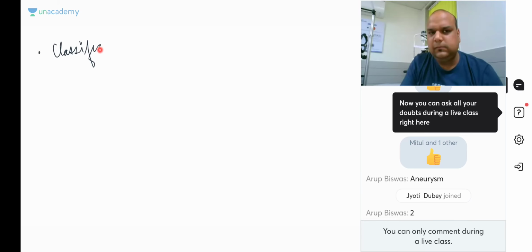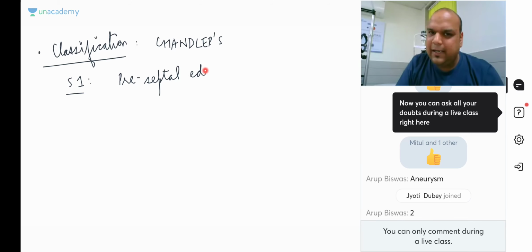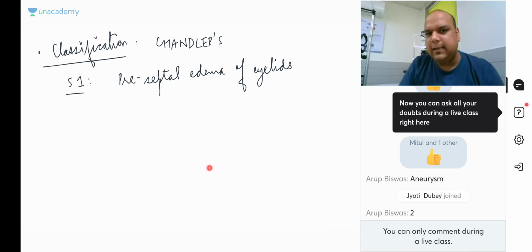The classification is called Chandler's classification of orbital cellulitis. So it basically tells us that grade 1, or stage 1, whatever you want to call it, is called preseptal cellulitis. There is preseptal edema of eyelids. That is the main presenting complaint. Then in stage 2, what occurs, everybody?